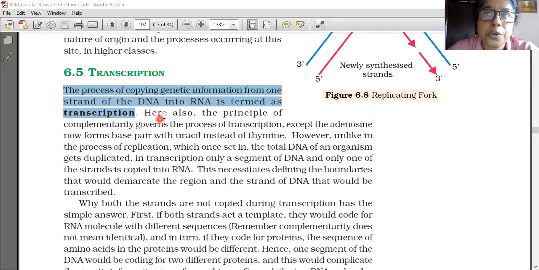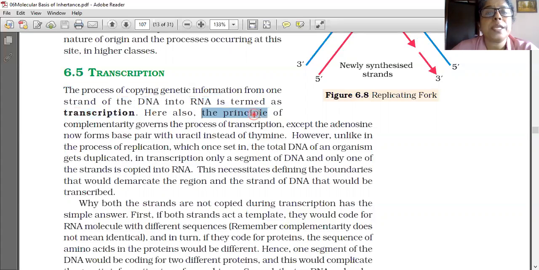So today we are going to learn a new topic, that is transcription. The process of copying genetic information from DNA into RNA is termed as transcription. So first it should be copied from DNA and given to the RNA. Which principle is followed in this transcription? The principle of complementarity governs the process of transcription.